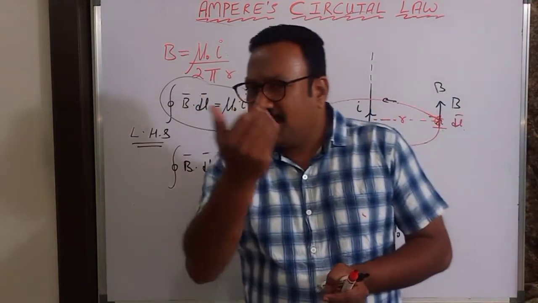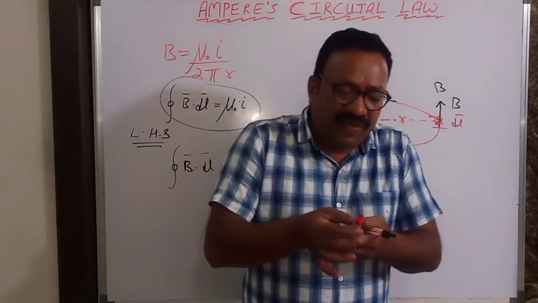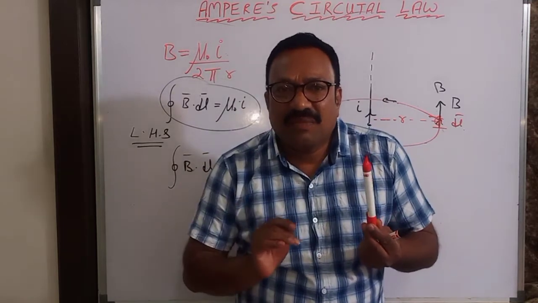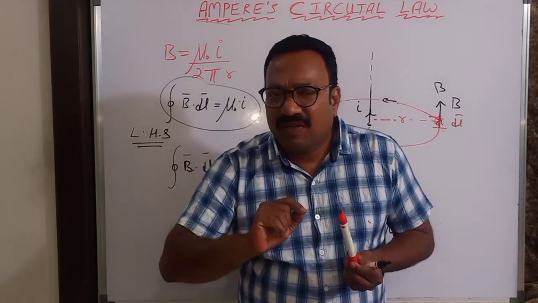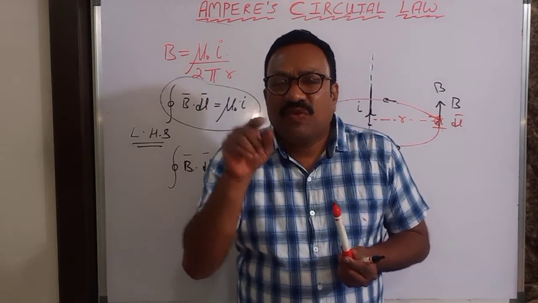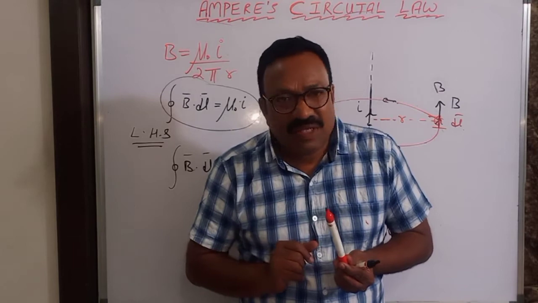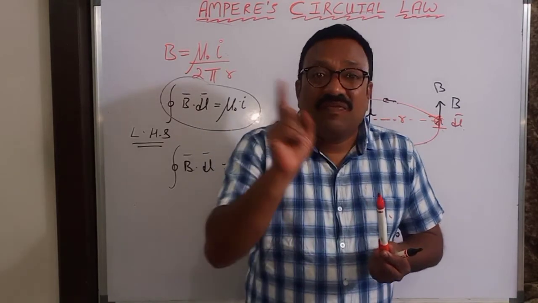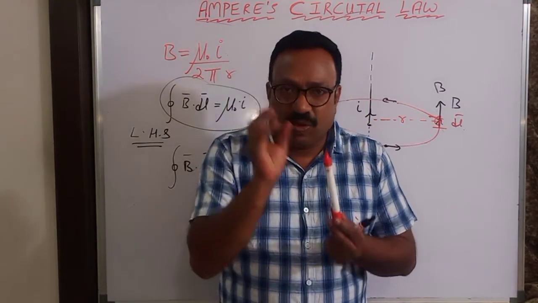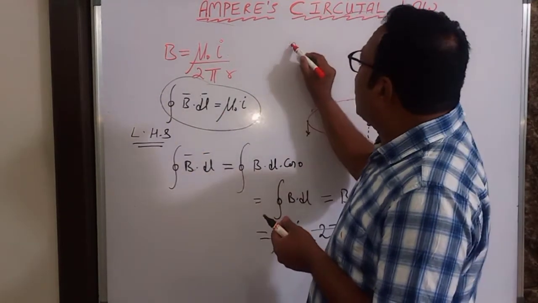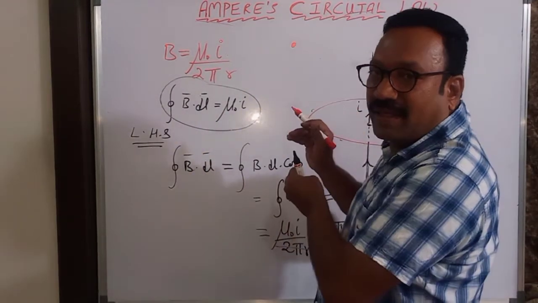Where did you use Gauss law? See, if a charge is distributed, I cannot use a formula. What is the strength of electric field formula? E is equal to 1 by 4 pi epsilon naught into Q by R square, no? That is coming from Coulomb's law only, no? That formula I cannot apply here. Suppose there is a 10 coulombs charge. So I kept a 10 coulombs charge here, completely at one point.